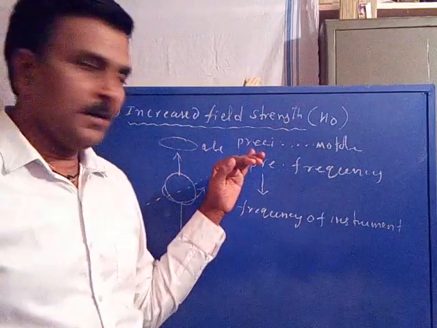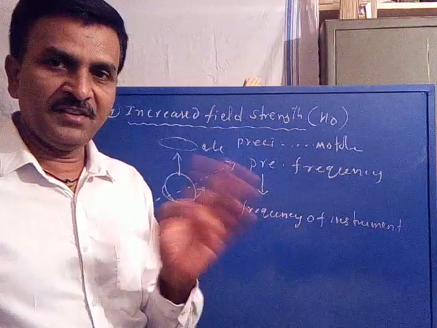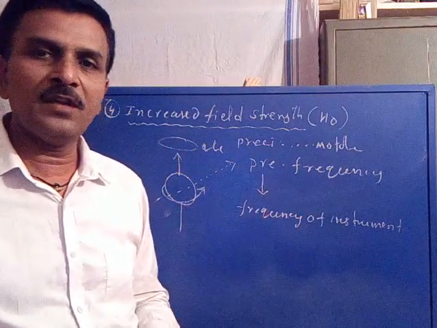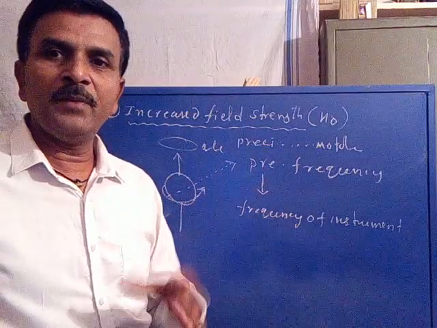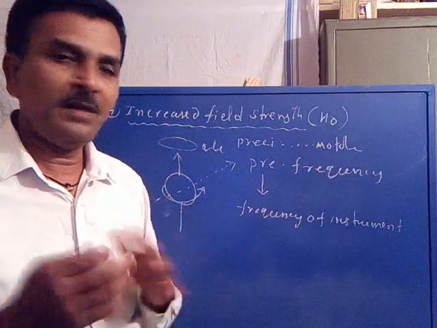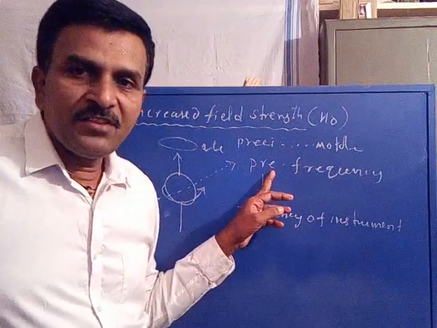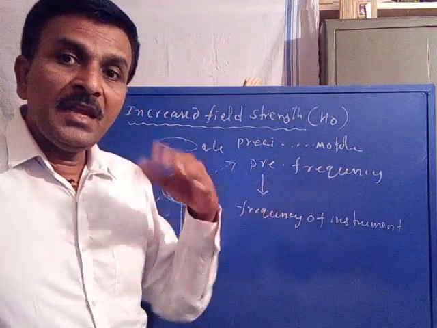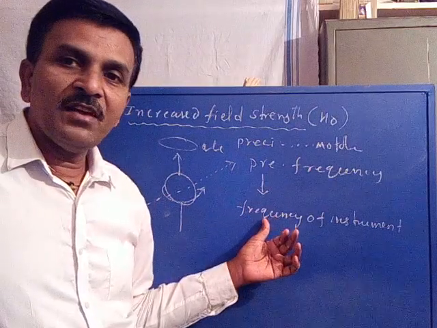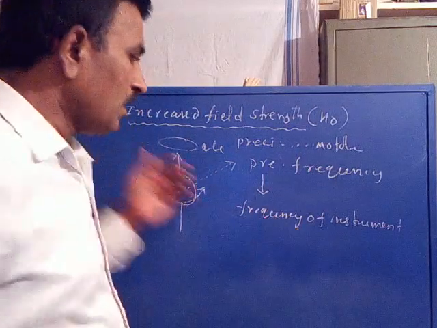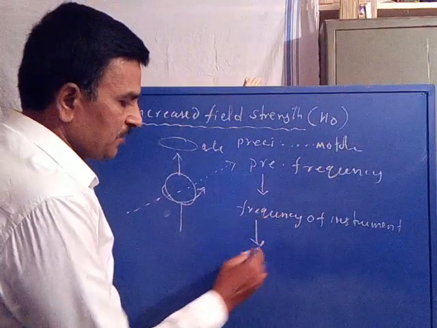A bent manner rotation is called precessional rotation, and whatever speed is associated is called the precessional frequency. Further, when the precessional frequency becomes equal to the frequency of the instrument, it is called the resonance condition.